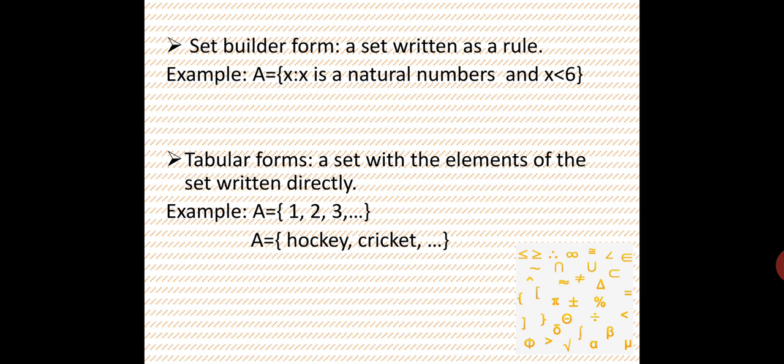1, 2, 3, 4, 5, all the numbers, but we are not writing 1, 2, 3, 4, 5; we are writing in the form of a rule. So this is called the set builder form.